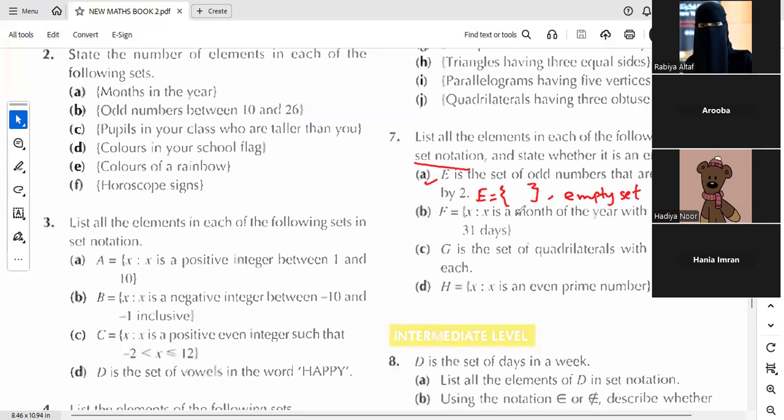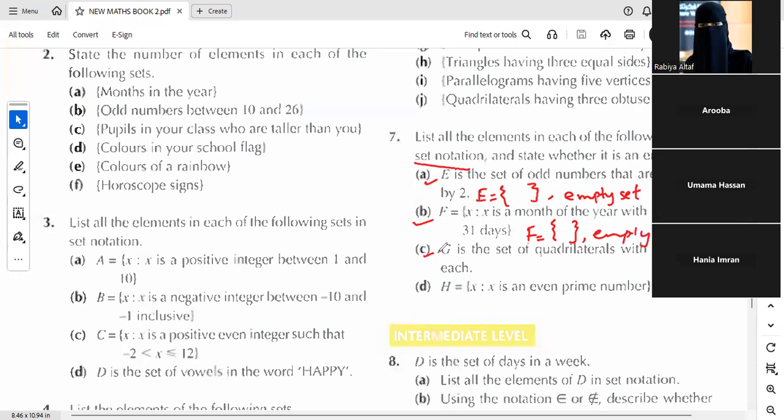Like this. For part B: is there any month of the year which has more than 31 days? No. So again, this is an empty set. Good.